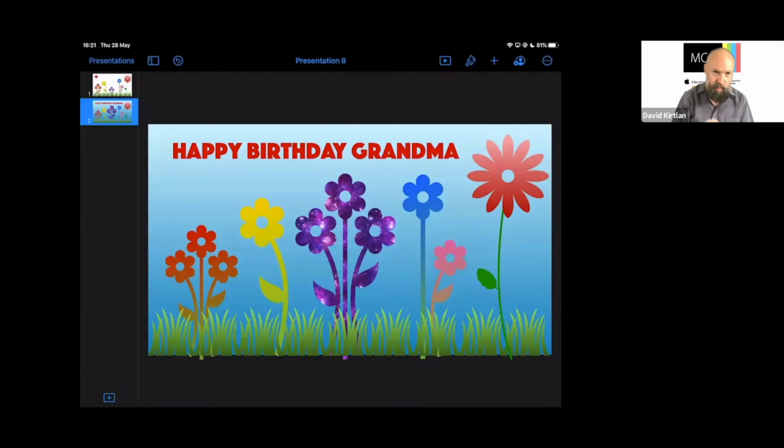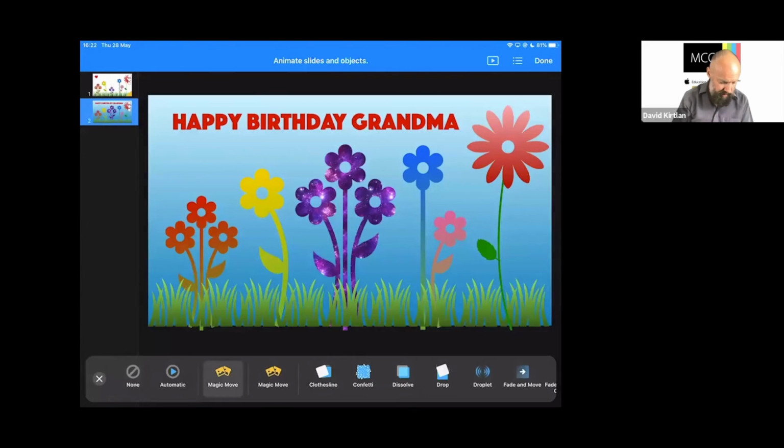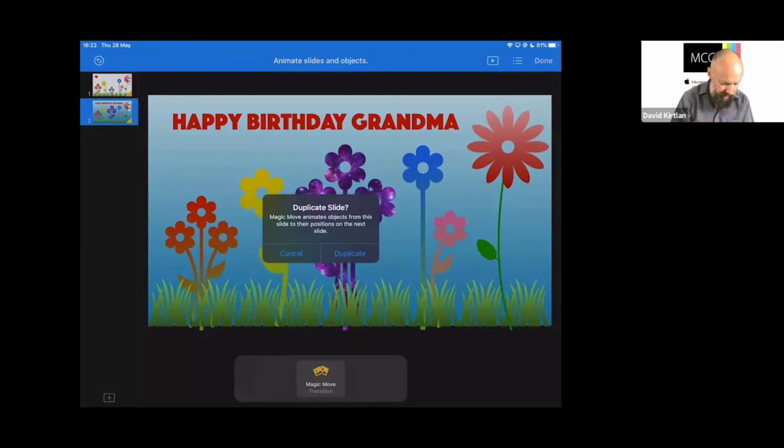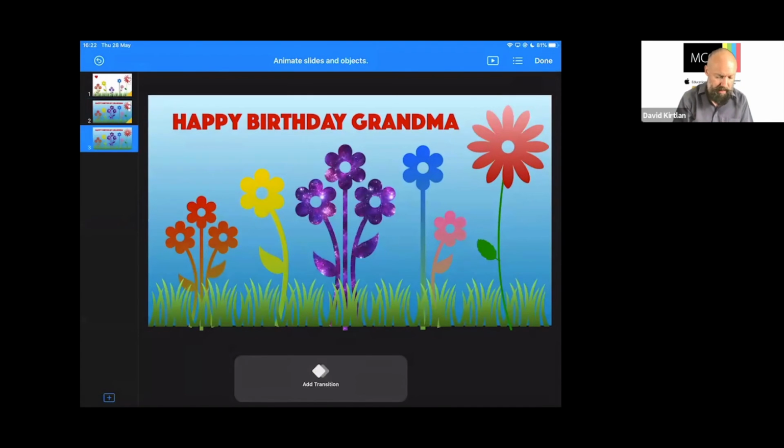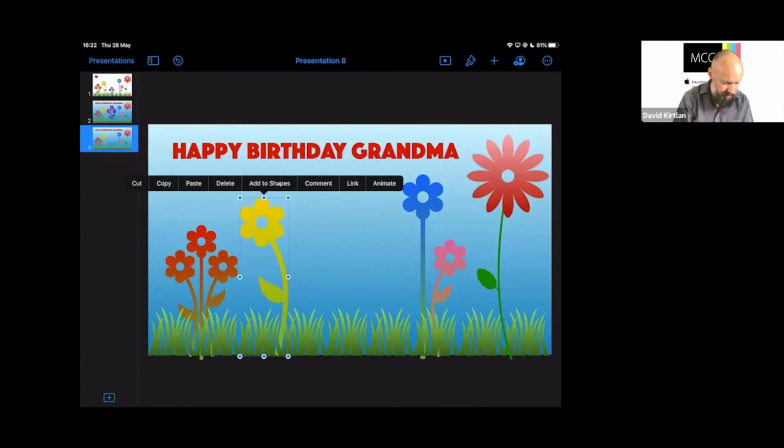I think we might actually add one more slide, one more animation to our greeting card, because we've done that magic move between 2 slides. That's a short animation. If we were doing a process where we were getting children to use this approach for explaining a topic, we could keep this animation going. We just keep adding more and more of these transitions in. So I'm going to tap that second slide on the left-hand side. I'll add another transition, another magic move, just as we've already done there. It will say, oh, we need to duplicate that one. So there's my third one. And on my last one, actually, I'm going to just delete all these flowers so they disappear.